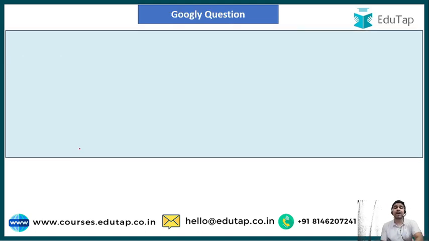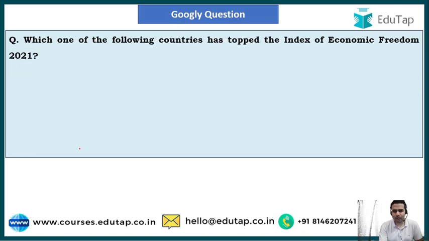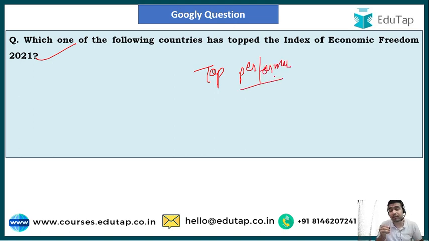And now guys, I have a googly question for all of you. Let us see how many of you are going to hit a cracking shot on this googly question, and how many of you are going to lose the wicket. So guys, the googly question is here on your screen. The googly question says, which one of the following countries has topped the Index of Economic Freedom 2021? So guys, here once again see the dimension that have been covered, the top performer. The question is asking about the top performer of the Index of Economic Freedom 2021.